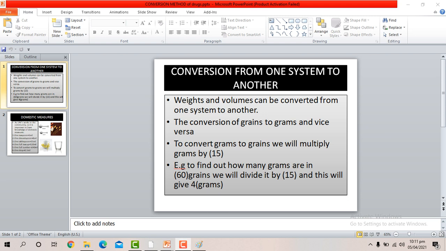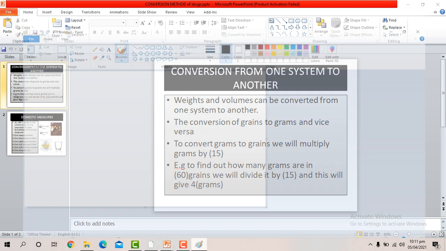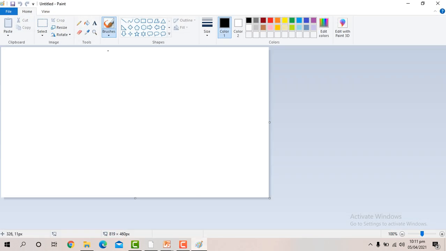So to convert grams to grains, we will multiply grams by 15, and if we want to know how many grams are there in grains, we will find it out by dividing by 15. So as I wrote here, this will give 4 grams. Let us see how it will give us 4 grams.